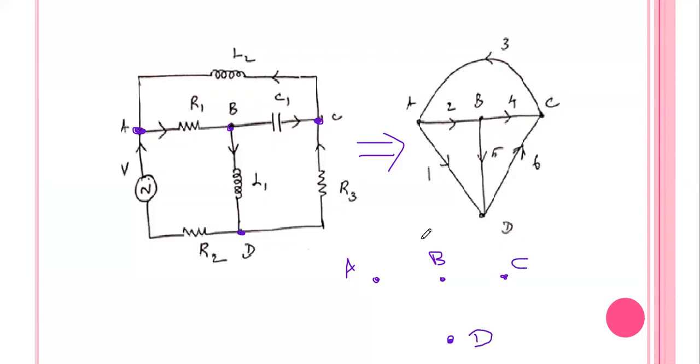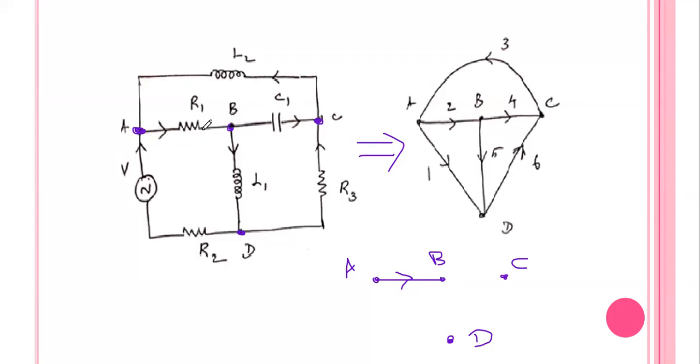Then, the first step is over, and the second step is to replace all circuit elements like resistor, inductor, and capacitor by simply a line. You see, between nodes A and B, R1 is available, so this element is replaced by one line. The current direction is given, so you put the current direction as it is.